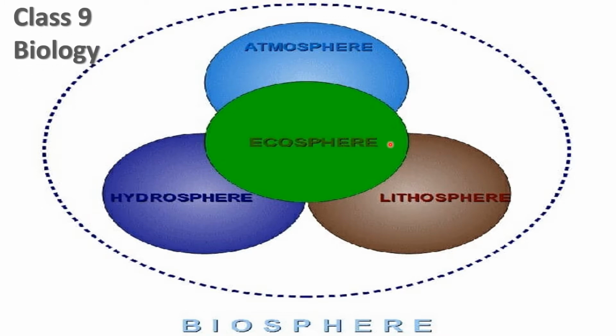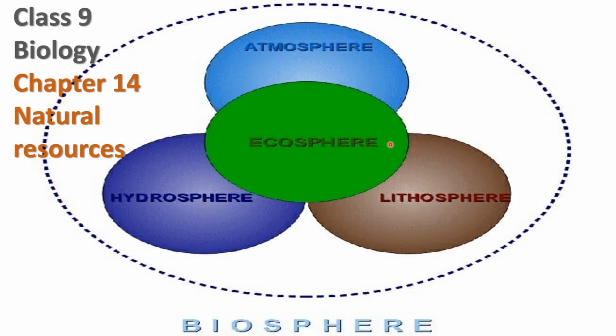In that, we are learning chapter 14, natural resources. We had almost completed the three types of natural resources in this chapter, that is air, soil, and water. And also, we had learned about pollution, the causes of pollution, and its effects.